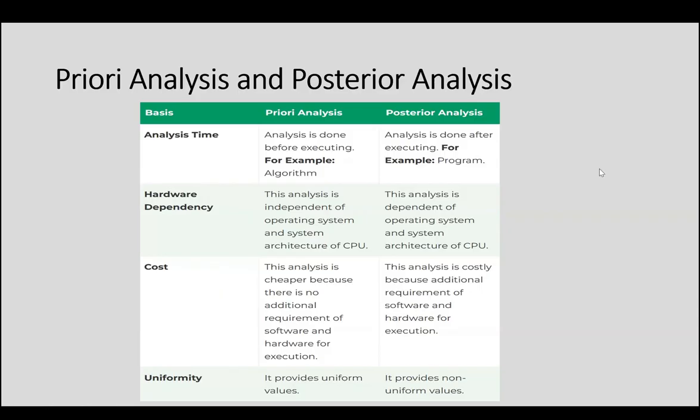And on the basis of uniformity, the priori analysis will always provide uniform values, and the posterior analysis will provide non-uniform values. Because we are actually implementing it, and sometimes external factors may affect us, unlike the theoretical analysis we did before the implementation, which is the priori analysis. So priori analysis gives uniform values, and posterior analysis gives non-uniform values.